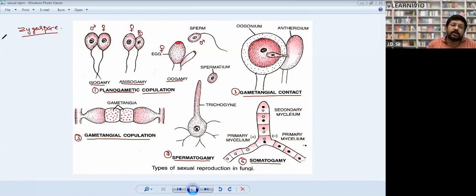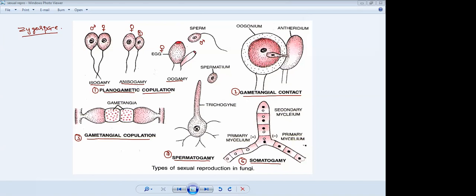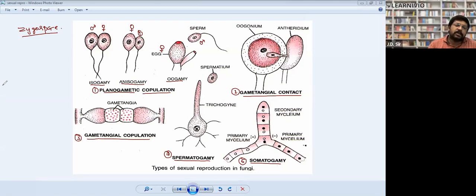Non-motile means it cannot move here and there; it does not have flagella, so it cannot move. It may be oogamous, where the female is non-motile and very large, whereas the male is motile and very small.